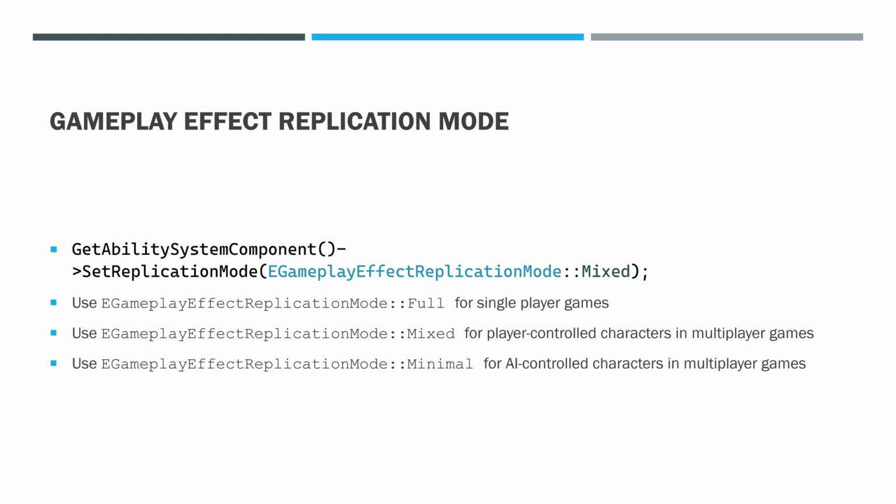One additional thing we have to talk about here, because we didn't set it in the previous video, is gameplay effect replication mode. So we're going to set this in our begin play based on our character usage. There are 3 modes: full, mixed, and minimal. And the recommendation from Epic is that full is for single player games, mixed is for player controlled characters in multiplayer games, and minimal is for AI controlled characters in multiplayer games. So we'll be setting our GAS player character to mixed, and we'll be setting our AI character to minimal.